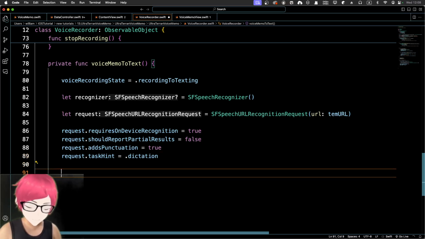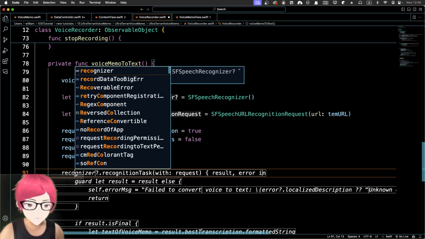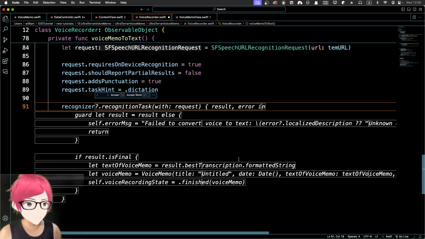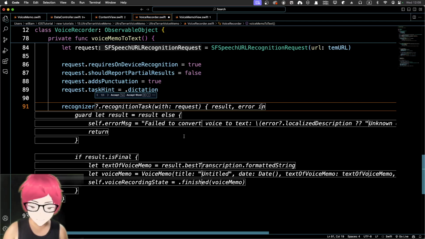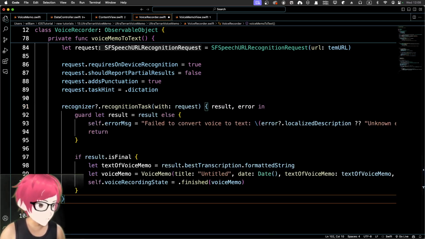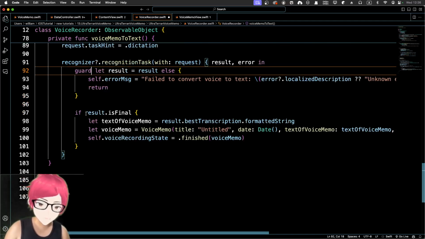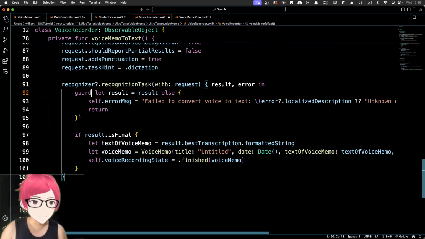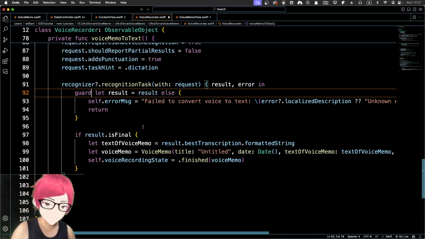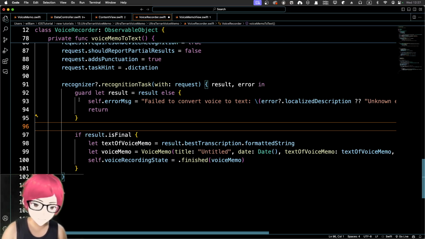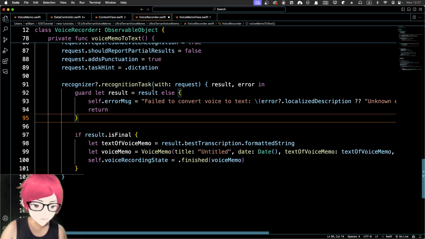And then if there's error handling, so recognition task with request result error in. Godot, yeah, let me just accept that and edit that bit by bit. And right now we got recognizer, recognition task with request, result, error in. Yeah, that's done a surprisingly good job. That result equals result. So else if there is no result, we're going to print out an error message. That's good. We already initialized the error message as a placeholder, so we can put whatever inside.